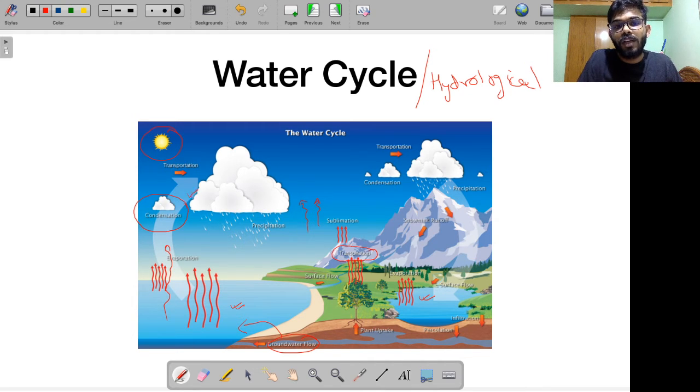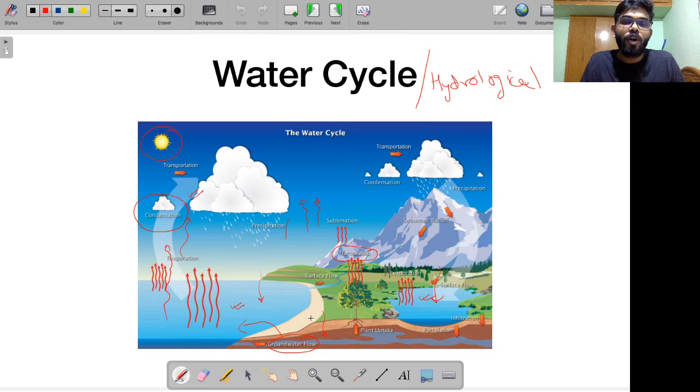This results in the formation of clouds, and ultimately, when the clouds are too heavy, there is precipitation. Precipitation means rainfall, right? So the water vapor that has gone up is coming back to the earth again in the form of water. It will come back to these oceans and these lakes, and some of it will go back into the groundwater. Okay, so this is a cycle, it keeps on happening. Alright, this is called the hydrological cycle. In the future, when we take up the class 12 NCERT biology, I will be talking about biogeochemical cycles. There, one of the cycles I will be discussing is the water cycle. Along with that, I will be talking about the nitrogen cycle, phosphorus cycle, carbon cycle, etc. Alright.